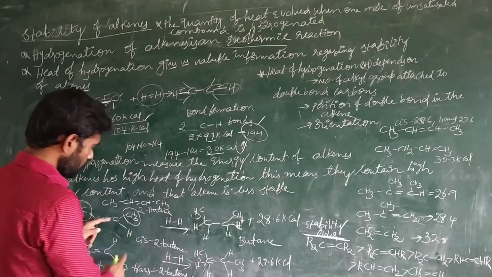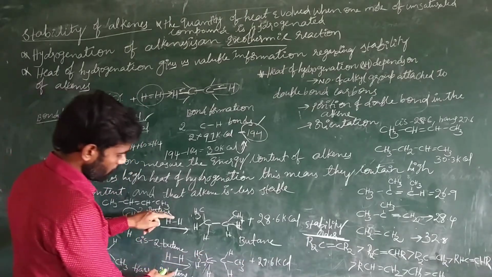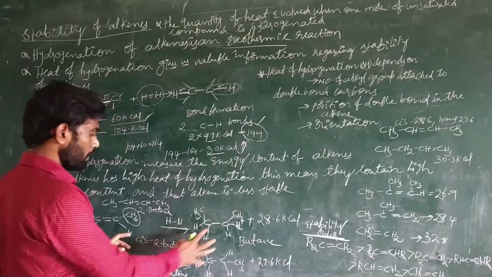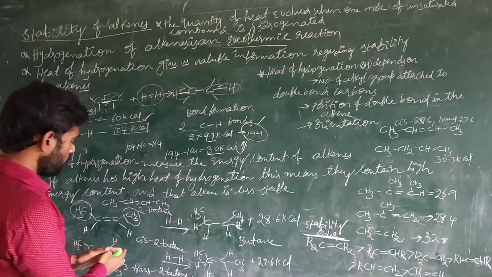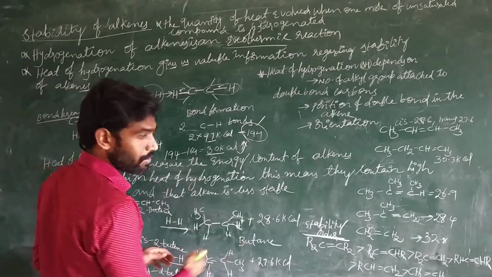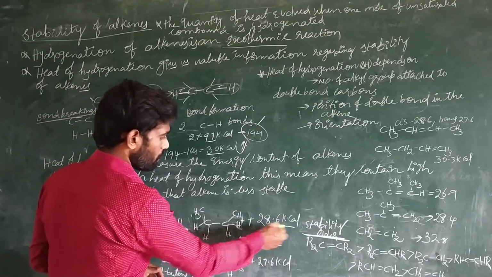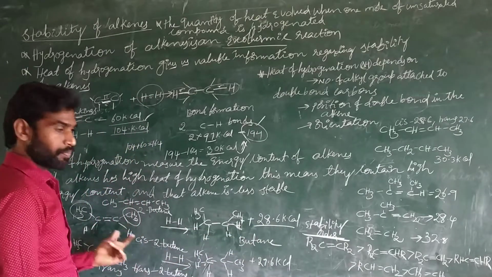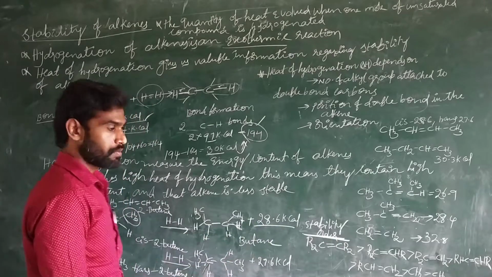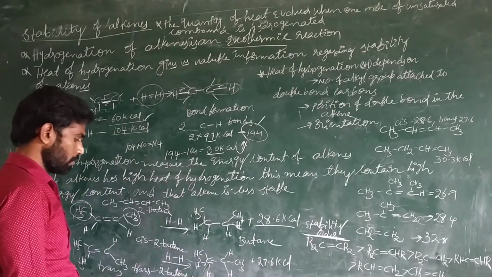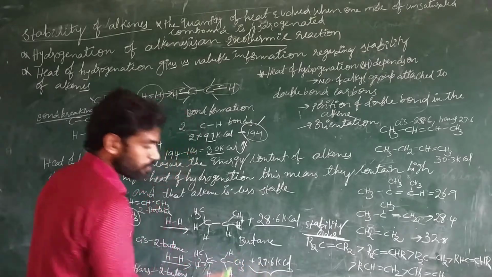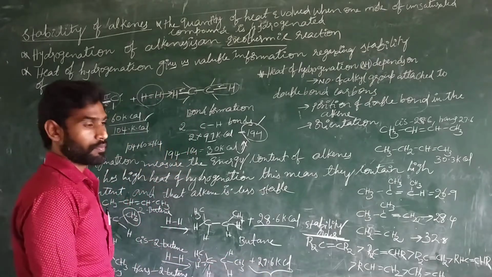Now, either the cis isomer or trans isomer, when undergoing hydrogenation, we get the same product, that is butane. But how could we identify whether it is a cis isomer or trans isomer? We can identify based on the energy contents. When the cis isomer is hydrogenated, it evolves 28.6 kilocalories of energy. When the trans isomer is hydrogenated, it evolves 27.6 kilocalories of energy.